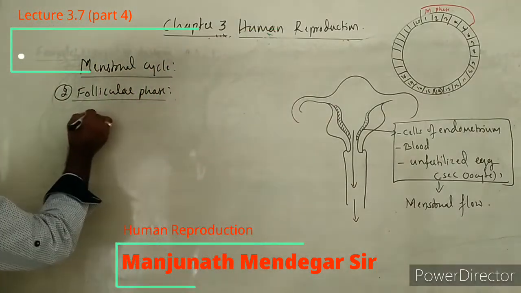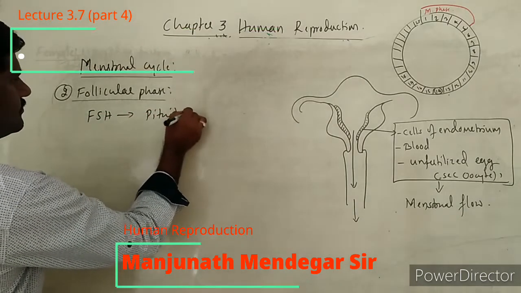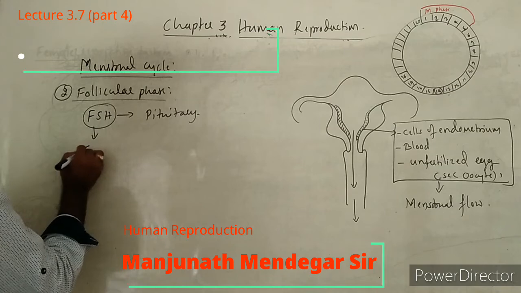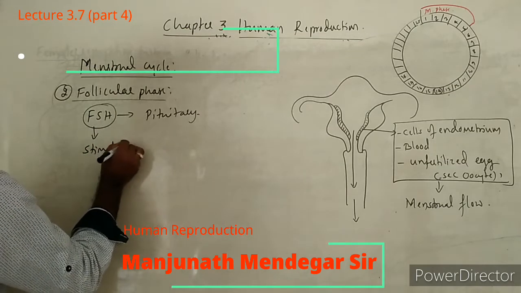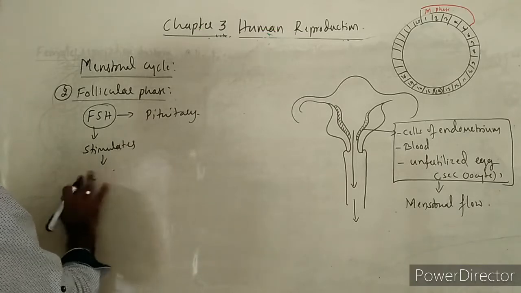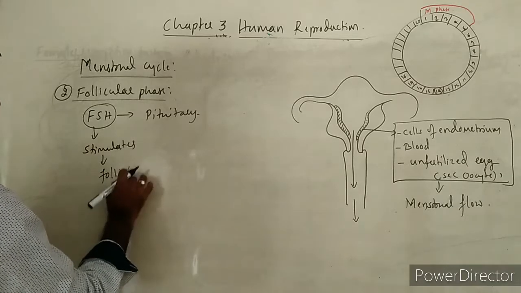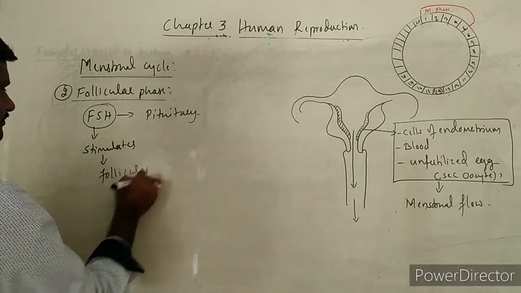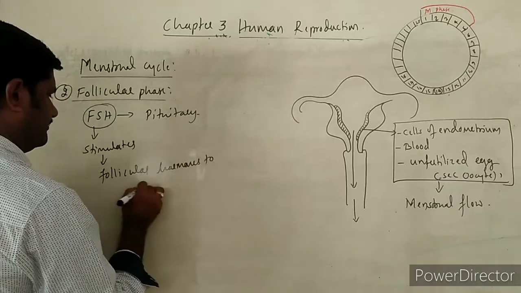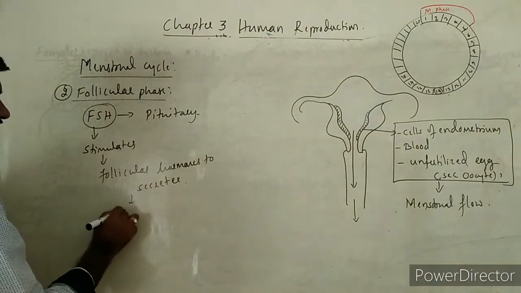The FSH, which is released by the pituitary gland, stimulates the ovarian follicular hormones to secrete. What is the follicular hormone that secretes over here?